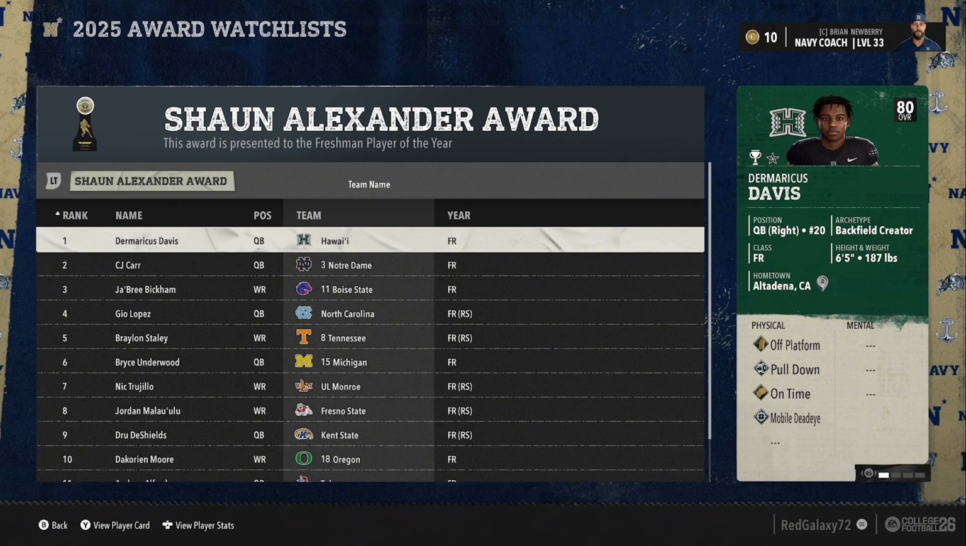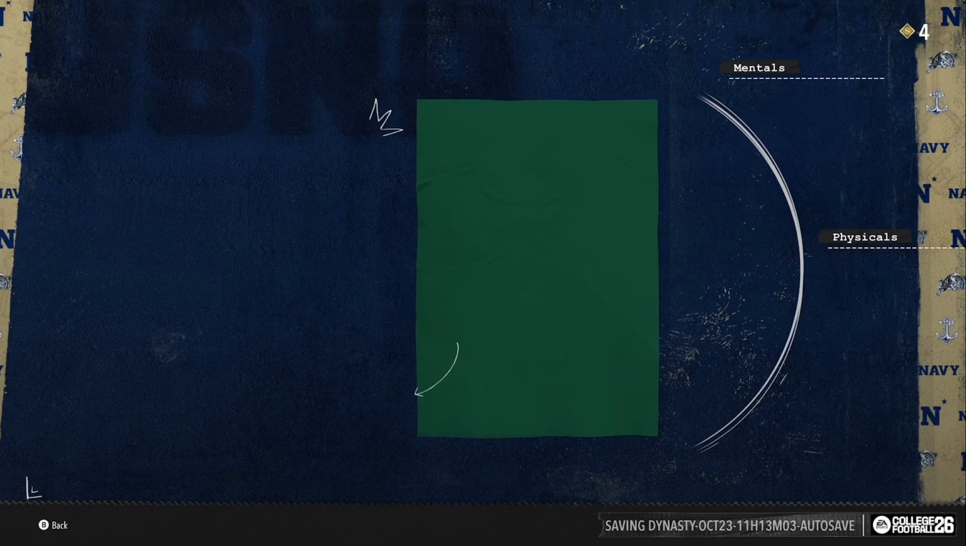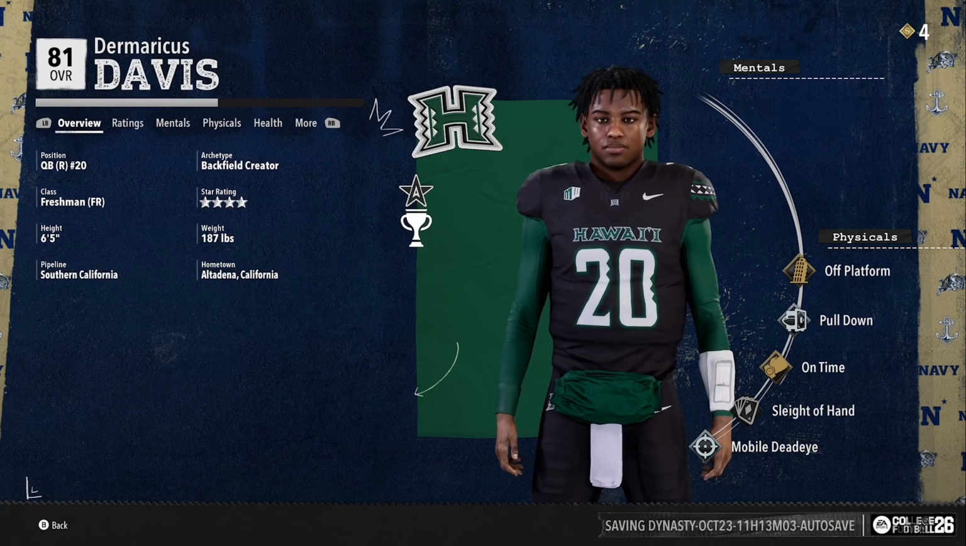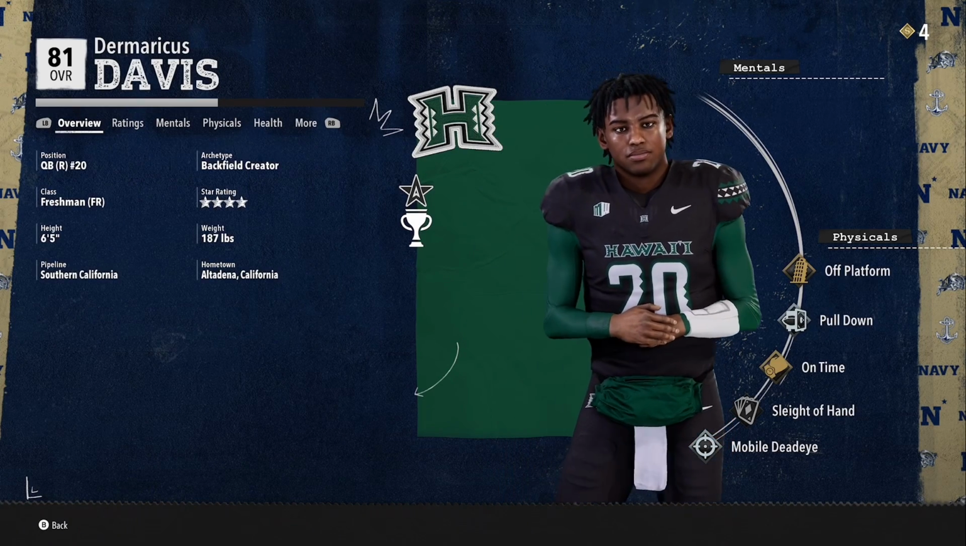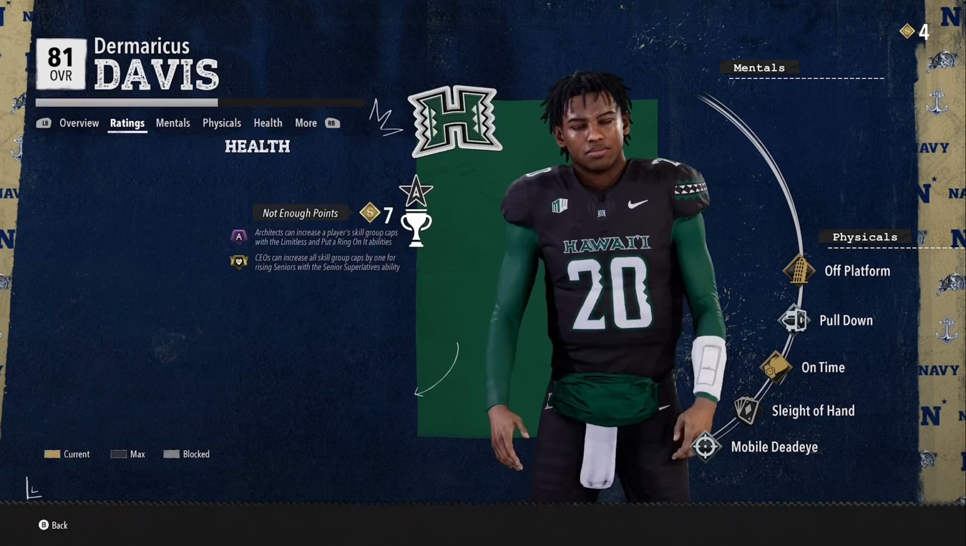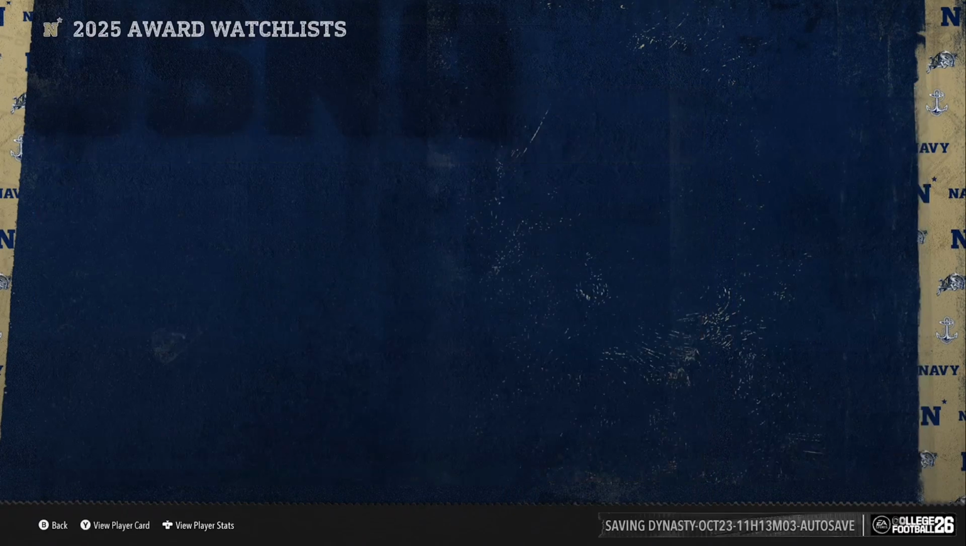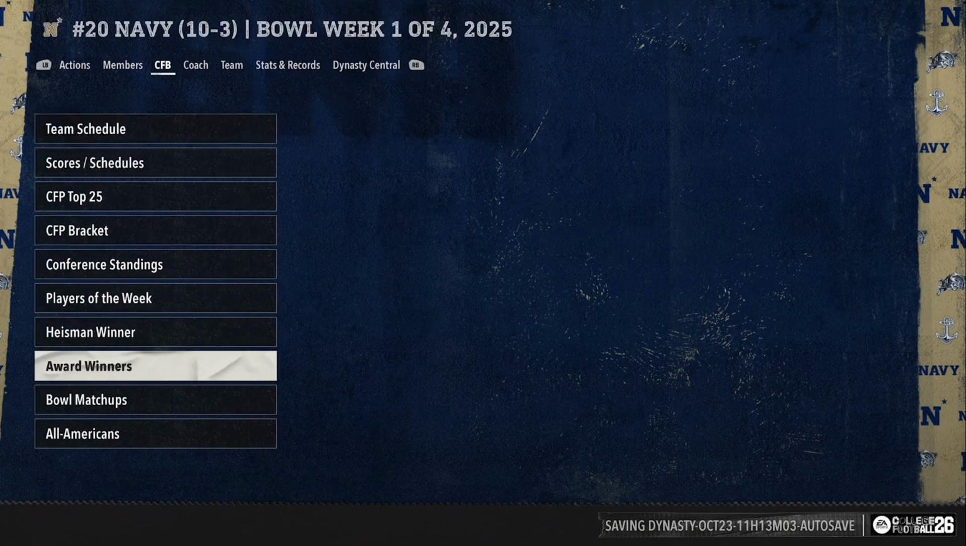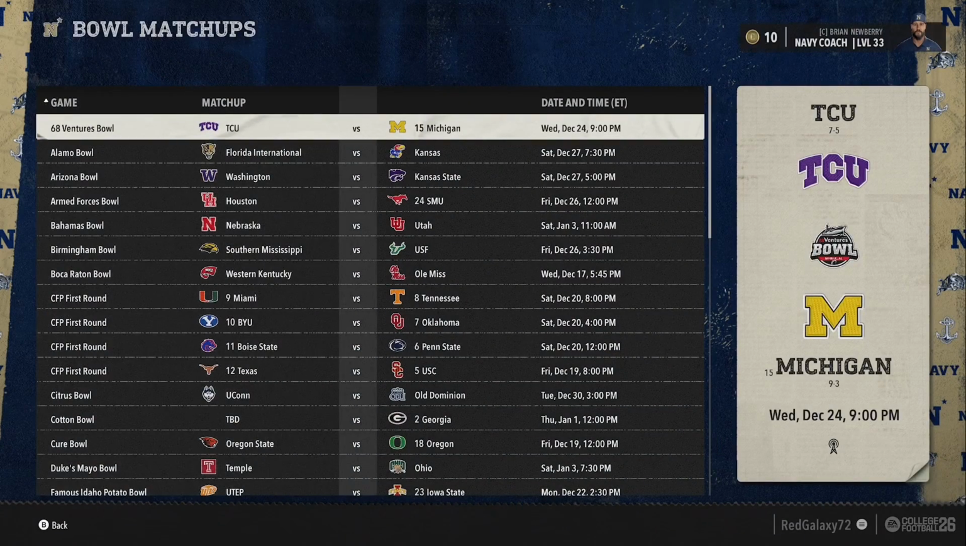And the Sean Alexander is going to go to Hawaii quarterback Demarcus Davis. He's actually insane in this game. Or sorry, Demarcus Davis. I'm pretty sure it's Demarcus Davis. He's actually always insane in these. He's number 20. He's wearing number 20. Why is he wearing number 20? It doesn't matter. He's always insane in these simulations for just whatever reason.